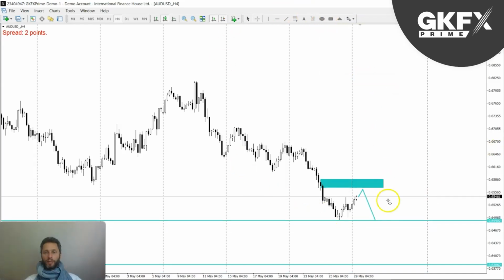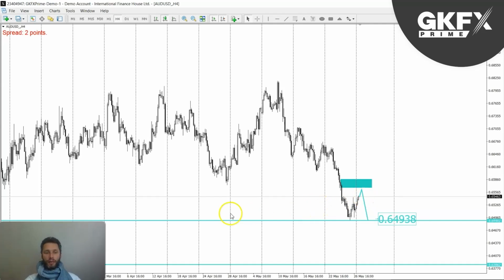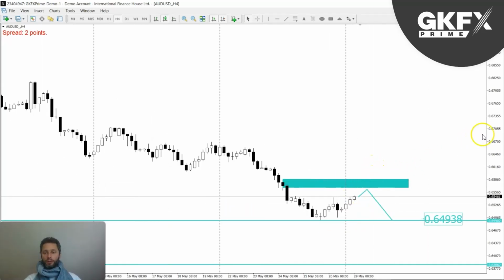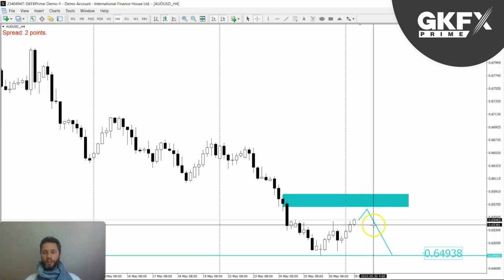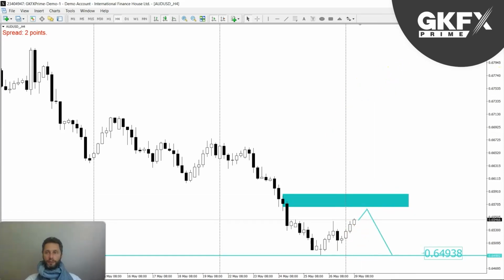Now, I don't have a big expectation of this, because we are in a lower probability scenario due to the fact that on the high time frame we have reached deep into this retracement. So not going to expect miracles from the Aussie dollar, but the dollar is still bullish. Let's see how this one does. So that's the overall idea there.